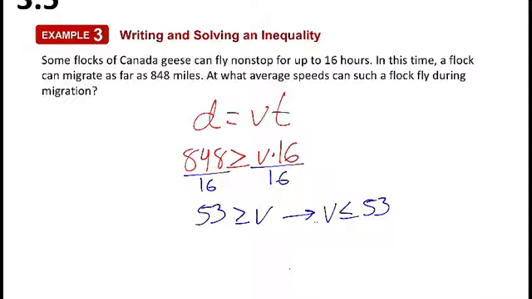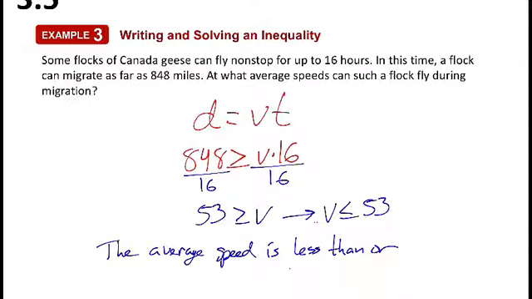So for our final answer, 53 is our speed. So we're going to say the average speed is less than or equal to 53. Now we also have to think about the units that we're using here.